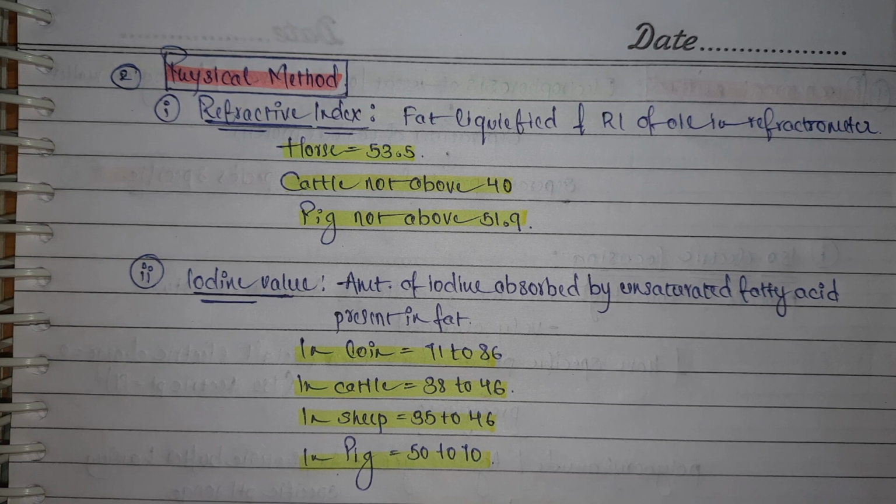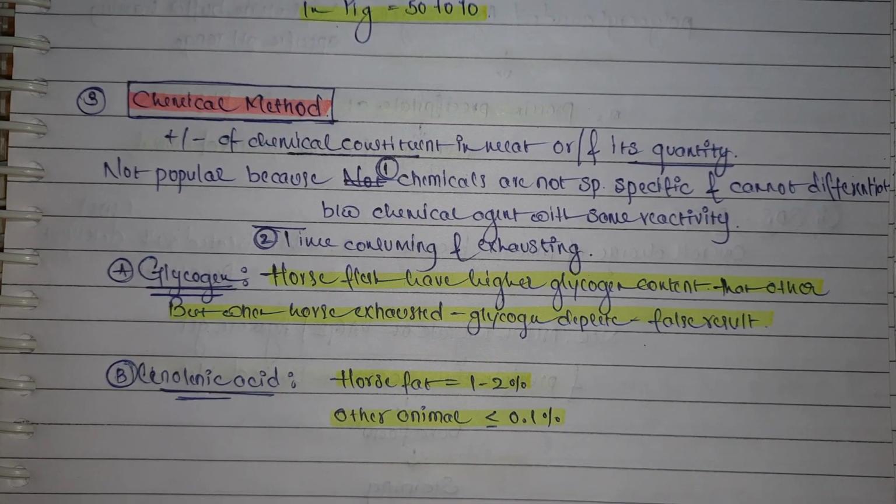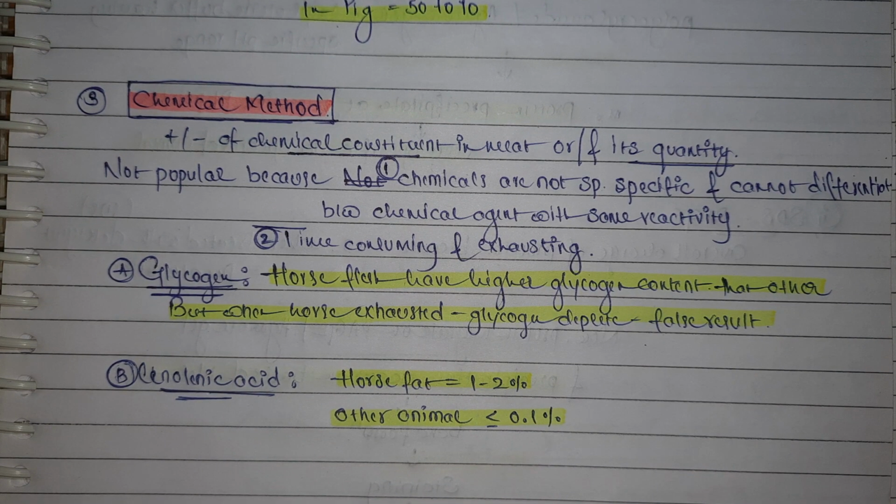The next method of meat speciation is the chemical method. What happens in the chemical method? We are generally looking for the presence or absence of a chemical constituent in the meat, or its quantity. There are two methods in the chemical method: glycogen and linoleic acid concentration. The chemical method is not very popular. Why is this so? Because the chemicals are not species specific.